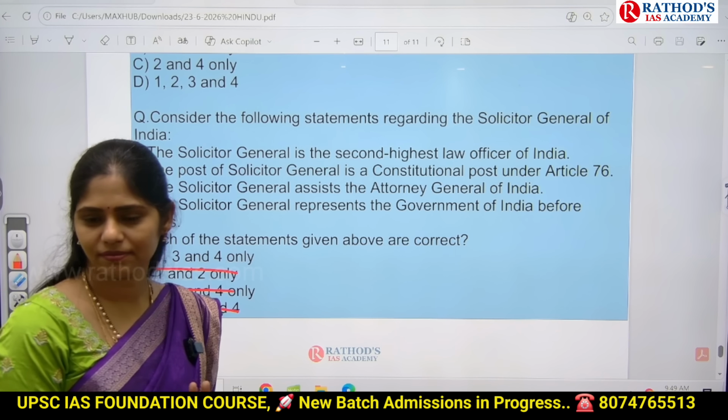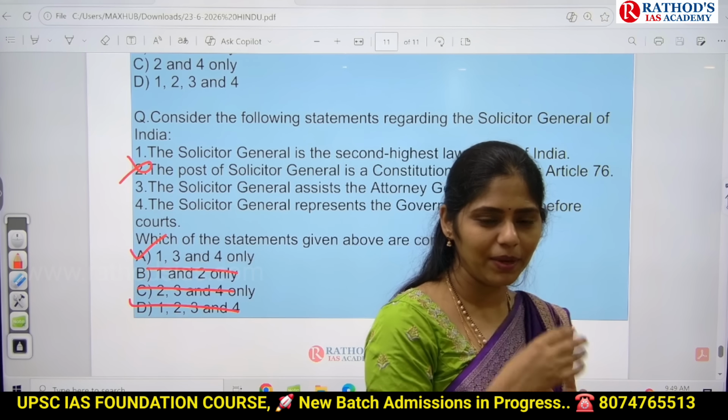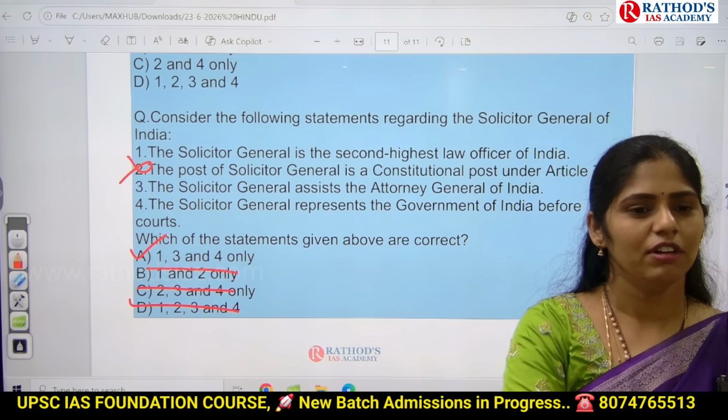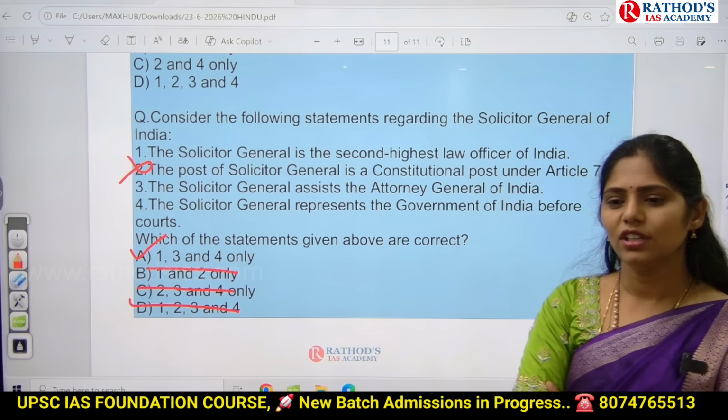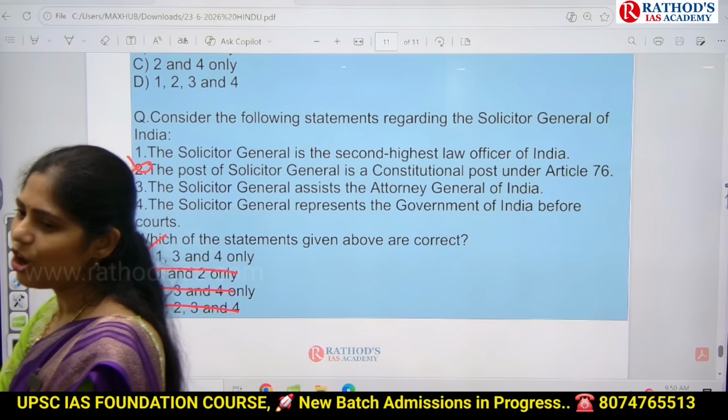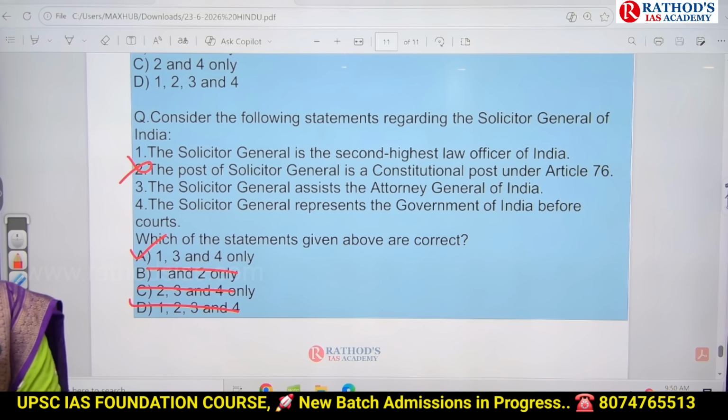So 50-50% chances will be more. If you are attempting that kind of questions with 50-50% chances, obviously there is a high chance of clearing your prelims.